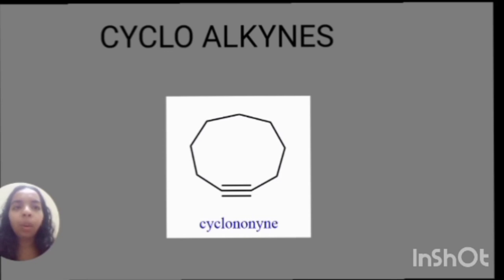Next, cycloalkynes. Cycloalkynes are nothing but cyclic structures in which a triple bond is present inside the ring. Here I take the example cyclononyne. Here there is a triple bond inside the ring. So this is an example of a cycloalkyne.